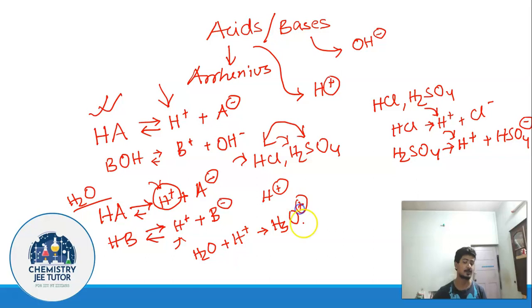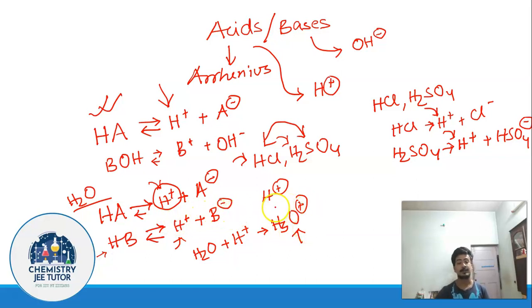This H3O plus ion is known as the hydroxonium ion, and this is the ion which is responsible for the acidity of HA, HB or any other Arrhenius acids as a matter of fact. So this H3O plus is the species responsible for the acidity of HA. You are getting H3O plus both in case of HA and HB as well. So now which one is a stronger acid?